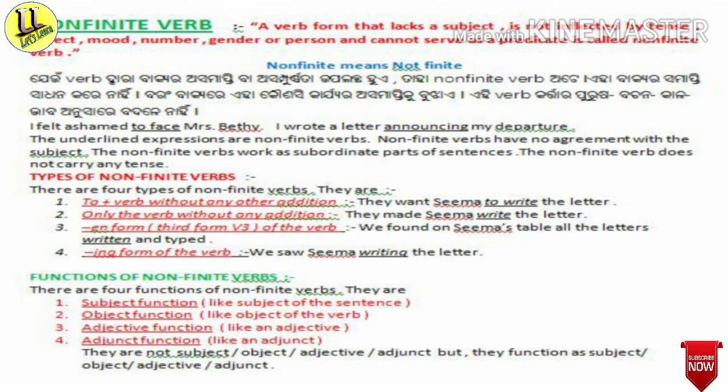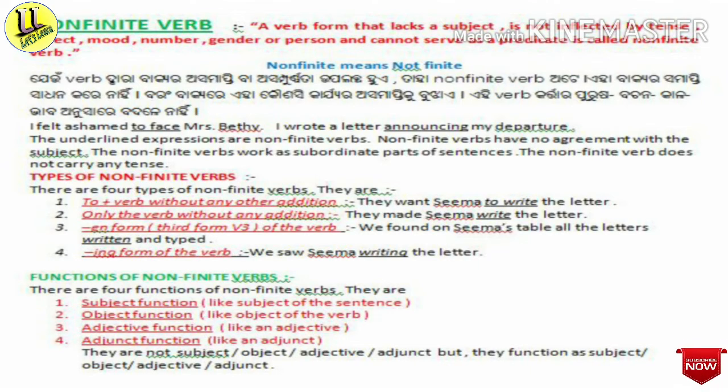For example, they made Seema write the letter. And then the third form is the en form, or the third form of the verb, which is called the past participle form. For example, we found on Seema's table all the letters written and typed.